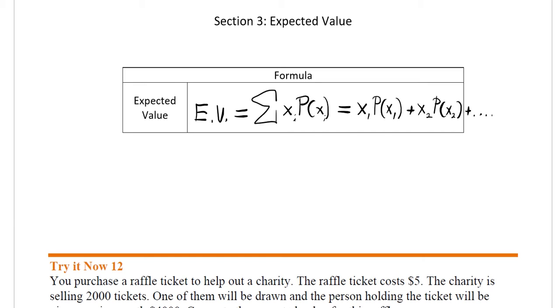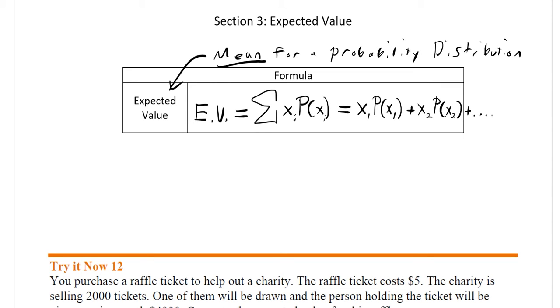Now, expected value is also basically the same as the mean, or the average, for a probability distribution. So it works the exact same way as the mean. The formula for mean, as we had in the past, x bar or mu, we had as the sum of x over n, however many ways it can happen.